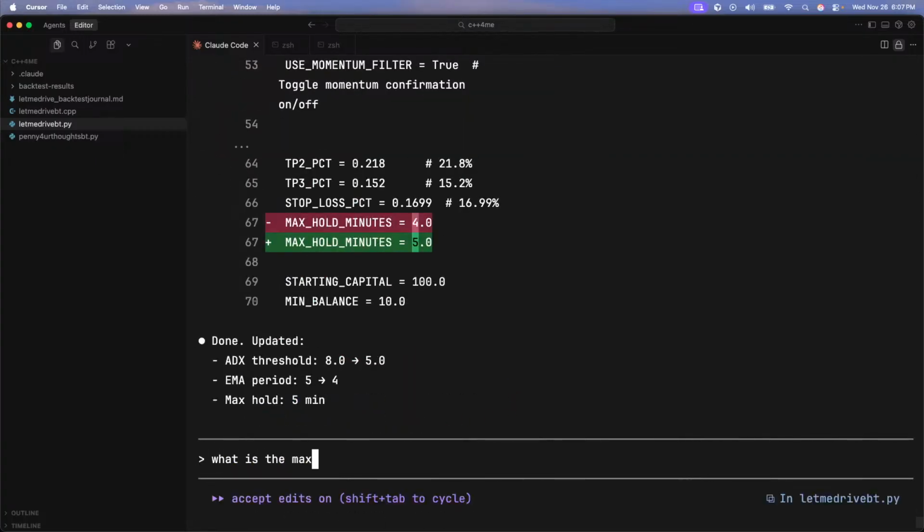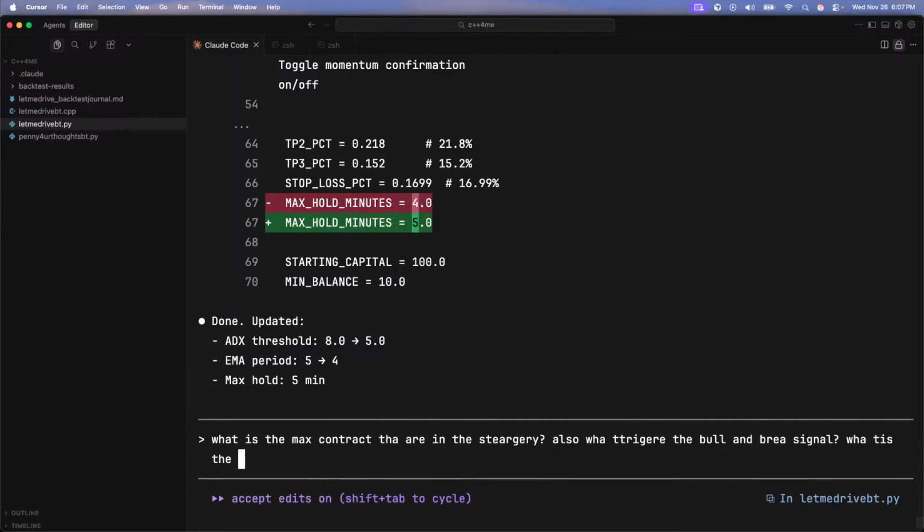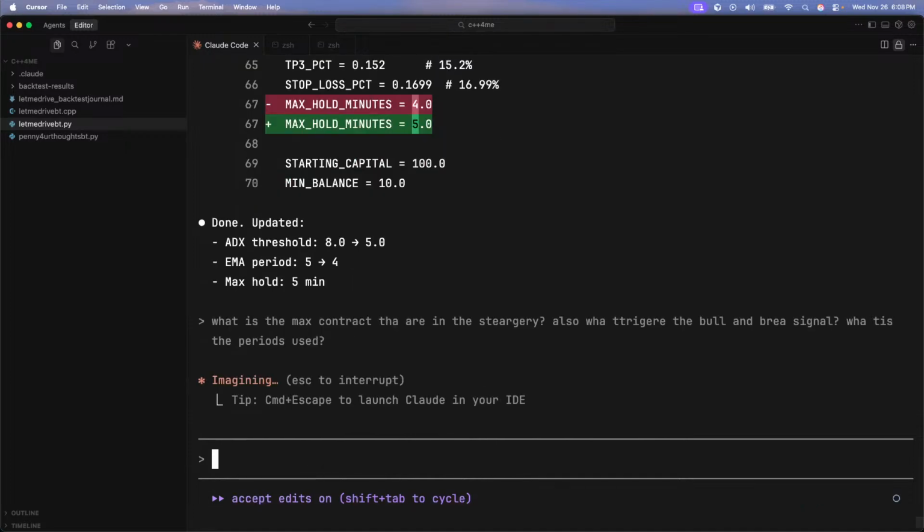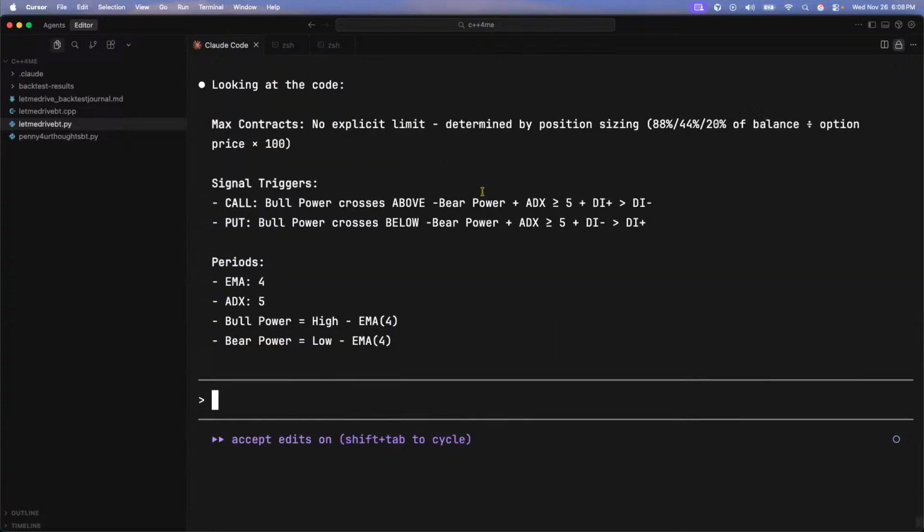What is the max contracts that are in the strategy? Also, what triggers the bull and bear signal? What is the periods used? Okay, that's where I'm at. Those are my questions right now because I think I just noticed something. I'm going to do this one more time, and then if this one doesn't pan out, I'm just going to change and go to another strategy.